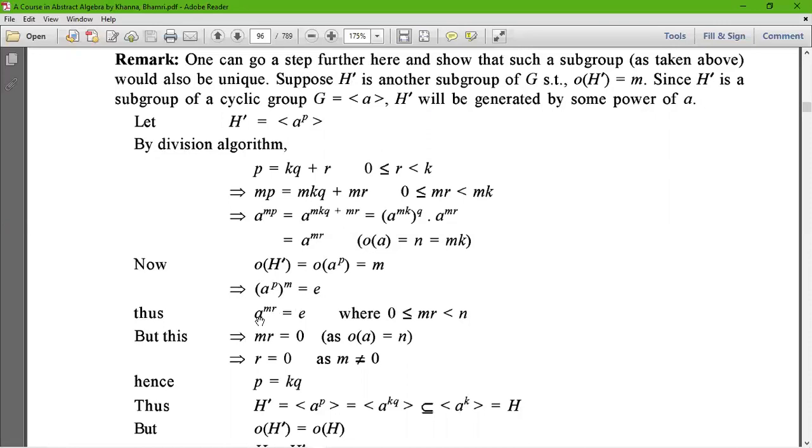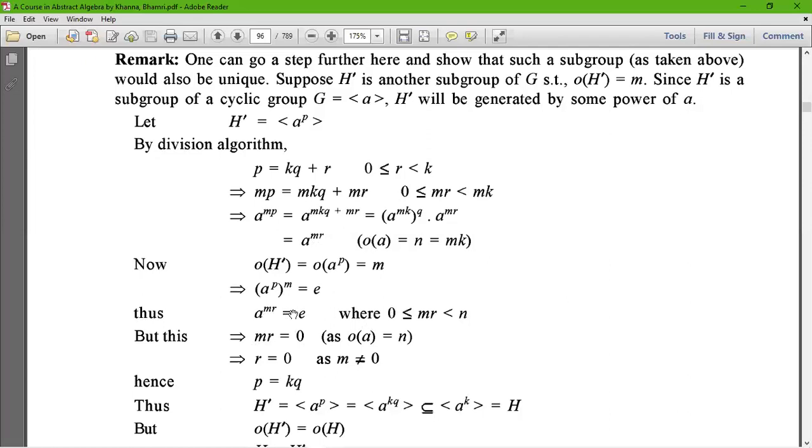Therefore, a to the power mr equals e, because a to the power mp is equal to a to the power mr, which I proved earlier.